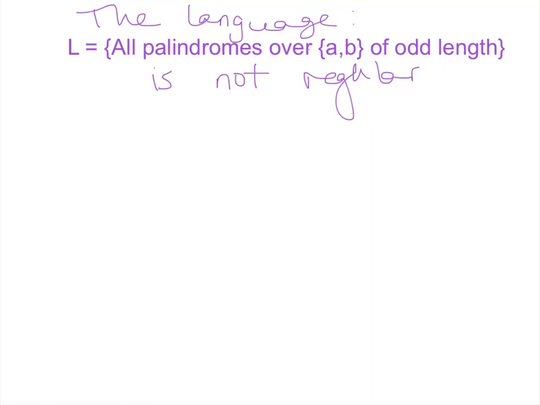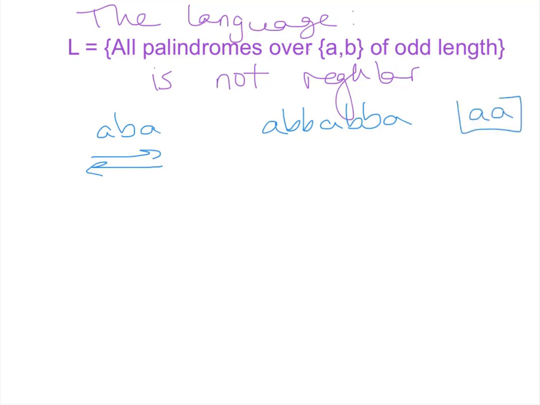And I'm trying to think, well, first off, what's a palindrome, right? Just to review, a palindrome is a string that looks the same if you start at the front or the back. So A, B, A is a palindrome, or A, B, B, A, B, B, A, that's another palindrome, because if I read it this way or this way, it's the same. AA is a palindrome, though that's a palindrome of even length, right? So we're talking about palindromes of odd length, okay?